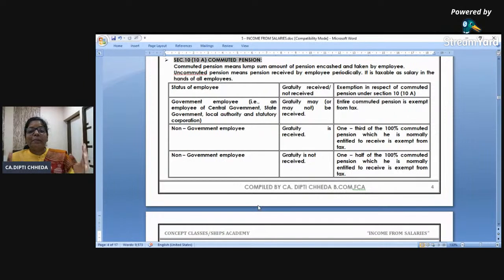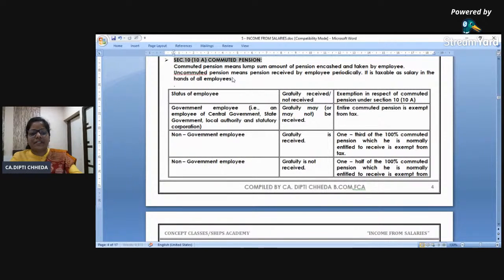Right. Pension. Pension is received at the time of retirement. Pension is of 2 types. Let me talk about uncommuted pension. Uncommuted pension is monthly pension, what you are receiving after retirement. Clear or not? After retirement, say, I would just type and write so that it's clear.